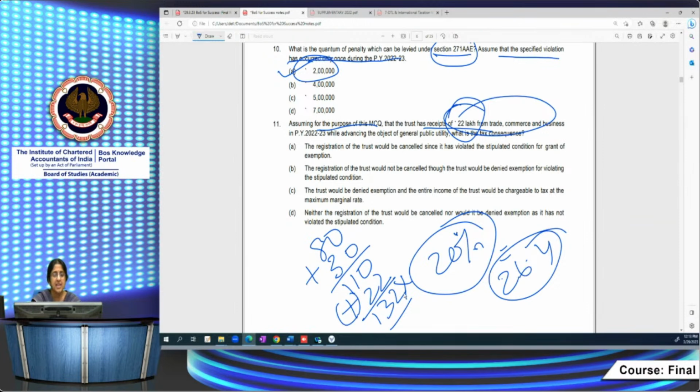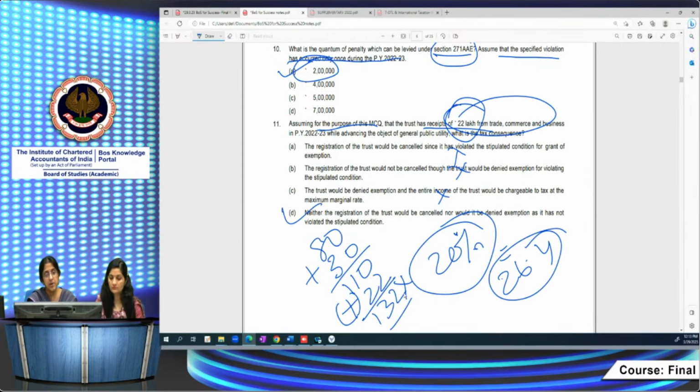So in that case, would the registration be cancelled since it has violated? No, this is not correct. Would the trust be denied exemption, with the entire income chargeable? No. Neither would the registration of the trust be cancelled, nor would it be denied exemption, as it has not violated this stipulated condition. The trust has receipts while advancing the object of general public utility and it is within 20%. So the fourth option is right.